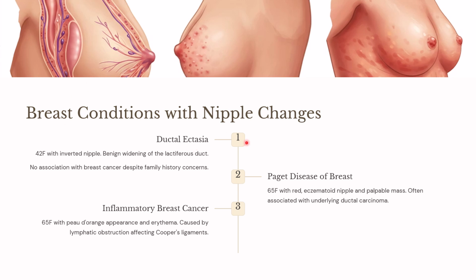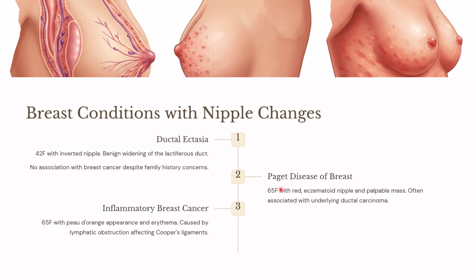What are the other breast conditions which are associated with nipple changes? There are three conditions. First one is ductal ectasia. Ectasia is dilatation or widening of the lactiferous ducts, isn't it? Because of the widening of the lactiferous ducts, it results in an inverted nipple. So when the female presents with an inverted nipple and she is deeply worried whether she might have breast cancer, here it has no association with breast cancer. It is just widening of the lactiferous ducts resulting in an inverted nipple, which is due to ductal ectasia.